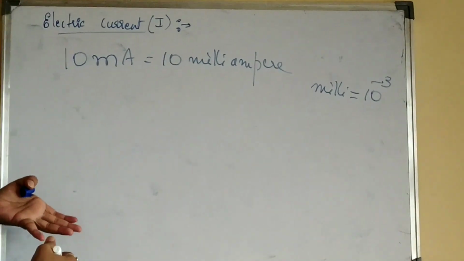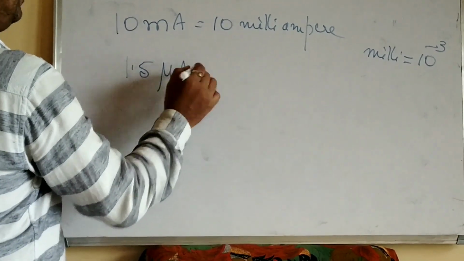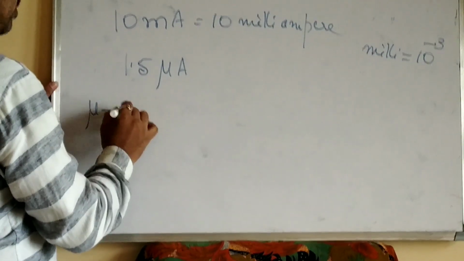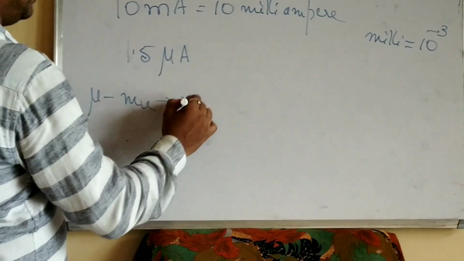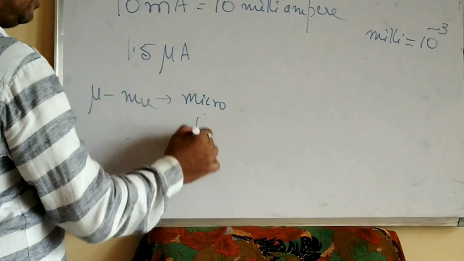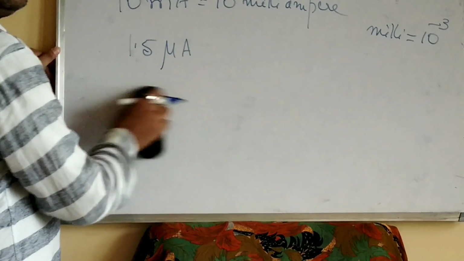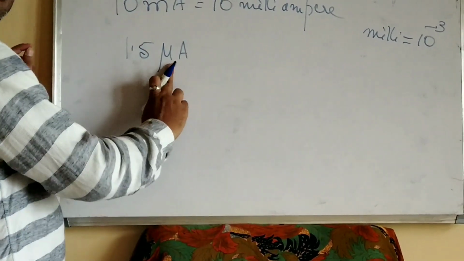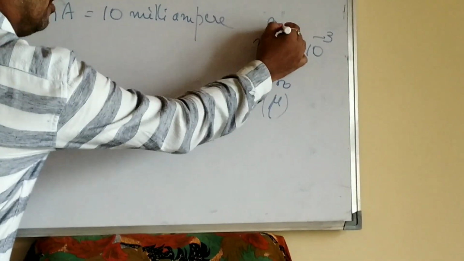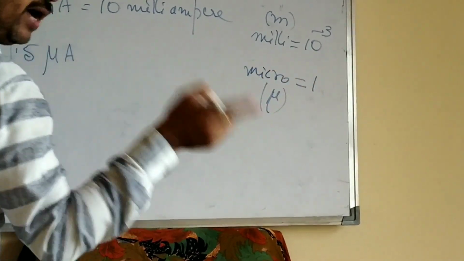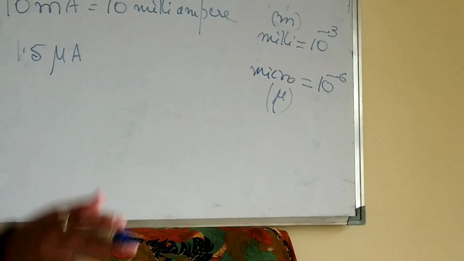Then one more smaller unit of current you can have is 1.5 microampere. Here this symbol is called mu. In powers of 10, the same thing is called micro. You should not call it 1.5 mu e. It is 1.5 microampere. Here micro, or mu, is equal to 10 power minus 6 in powers of 10, while milli means small m.